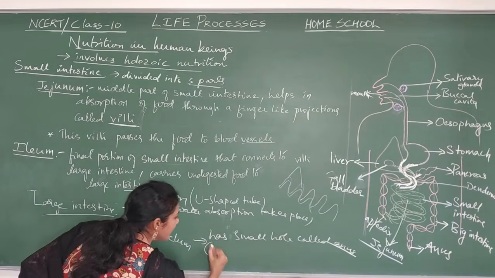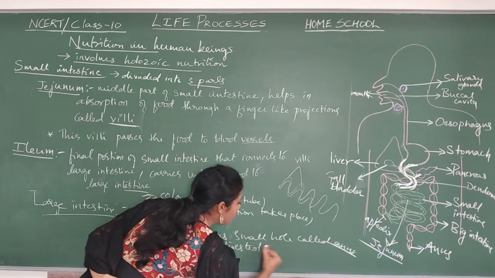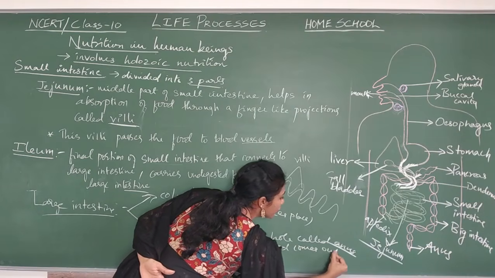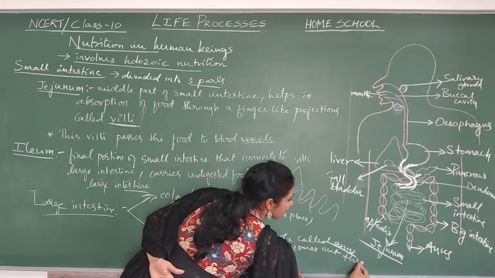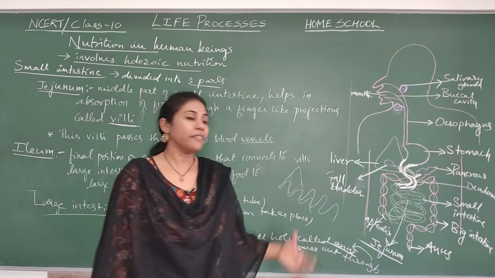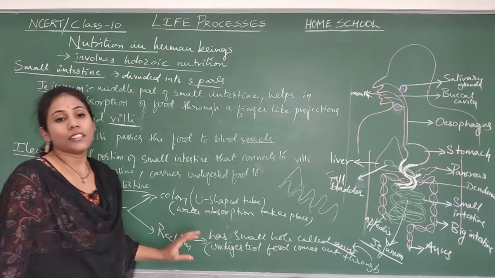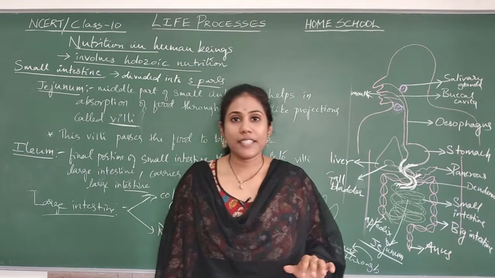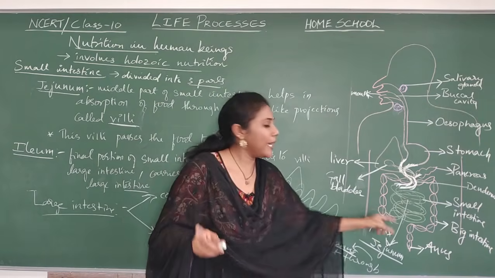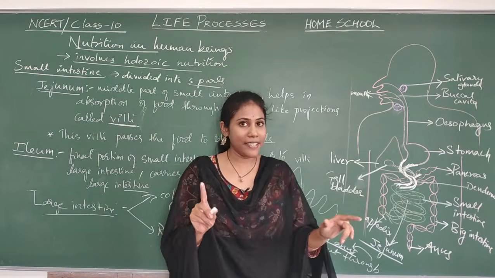Through the anus, undigested food will come outside. So what can I write? Undigested food comes out through the anus. That's it. It will come in the form of a solid. So that's all about the duty of the large intestine. And remember, urination is not happening here. Urination will never happen through the anus.